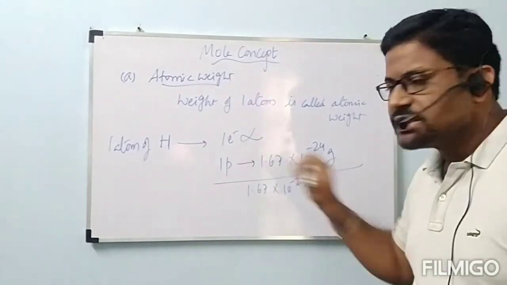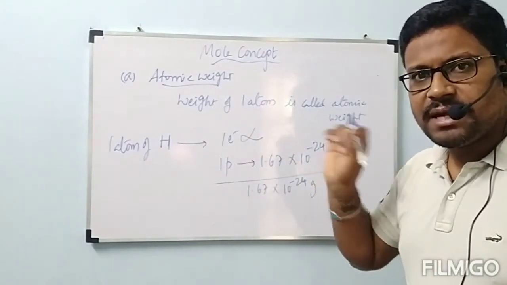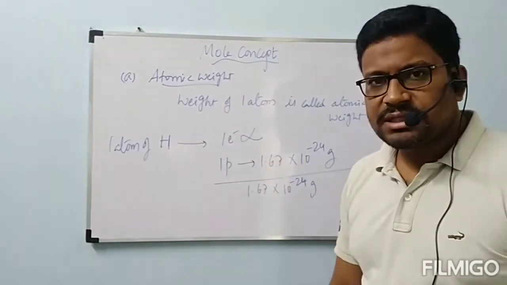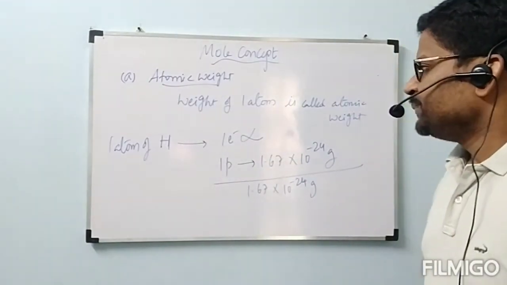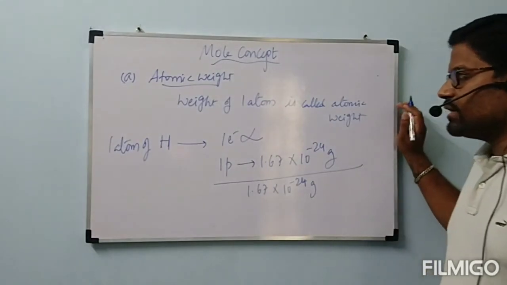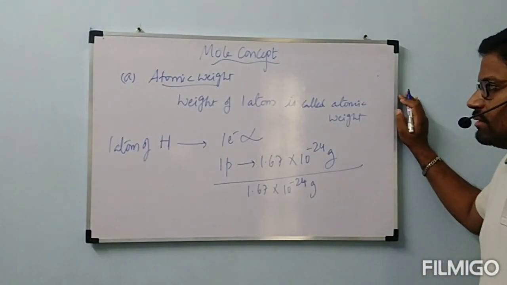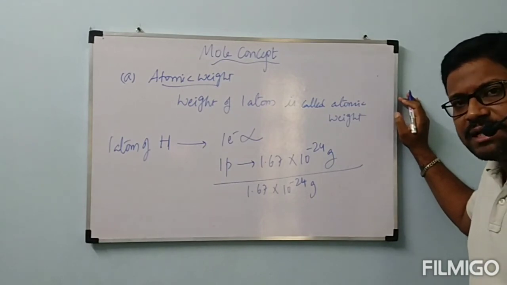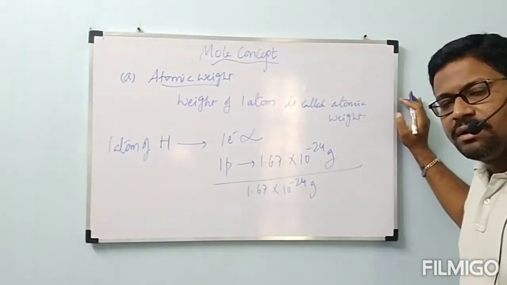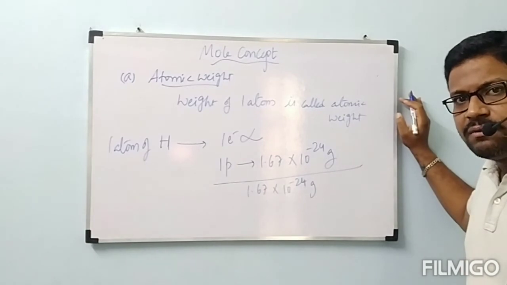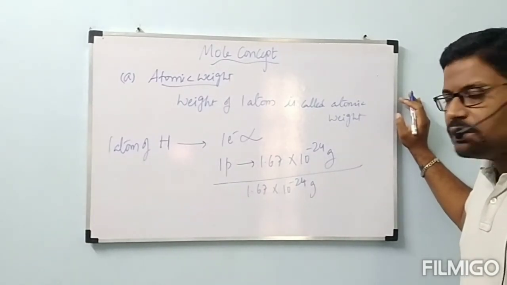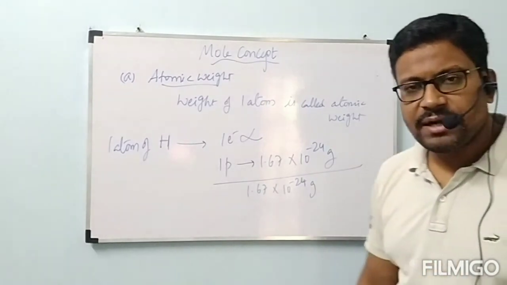Now the main concept is, what is the weight of an atom? I think you understood. Once again I am defining this. What is meant by atomic weight? Atomic weight is defined as the weight of one atom. For which element can we consider? Let us consider hydrogen. Hydrogen, one atom I took. One atom of hydrogen contains one electron and one proton.